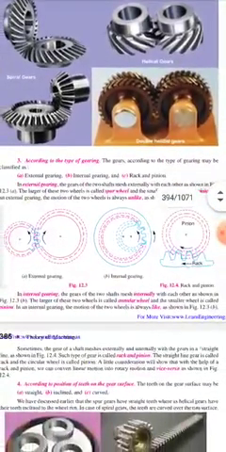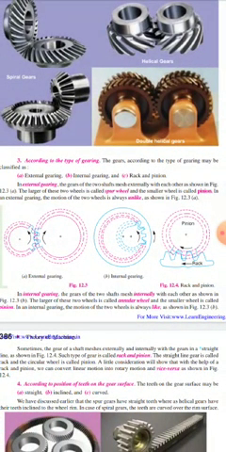Now another classification is according to the type of gearing. According to the type of gearing, there may be external gearing, internal gearing, and rack and pinion. External gearing is one in which the gears are meshing externally, and internal gears are meshing internally. In rack and pinion, one gear is flat and the other, which gives the drive, is a small pinion. So that is called rack and pinion gear.